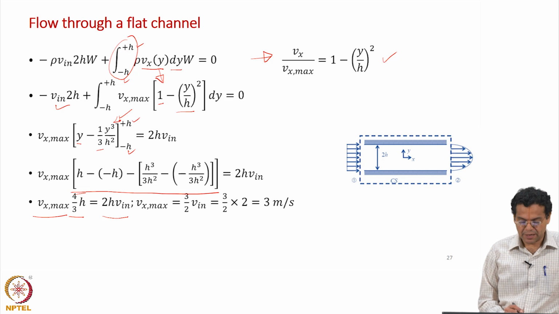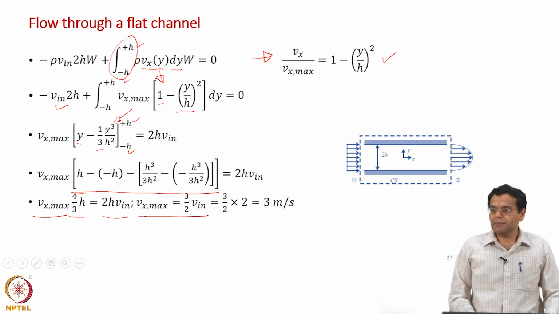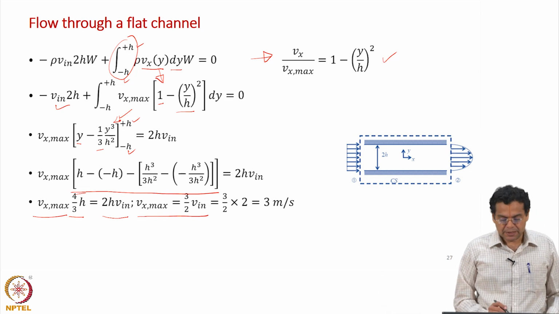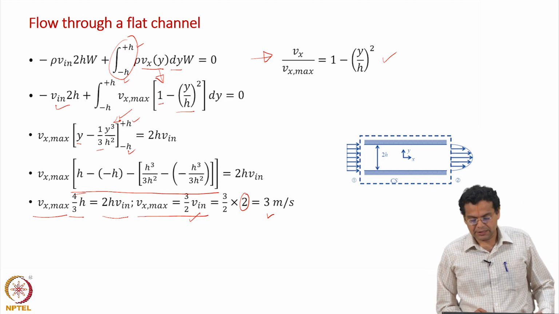If you simplify, you get Vx max is equal to 3 by 2 Vn. What does it mean? The maximum velocity is 1.5 times the inlet velocity. The inlet velocity is given as 2 meters per second. You can find out the maximum velocity